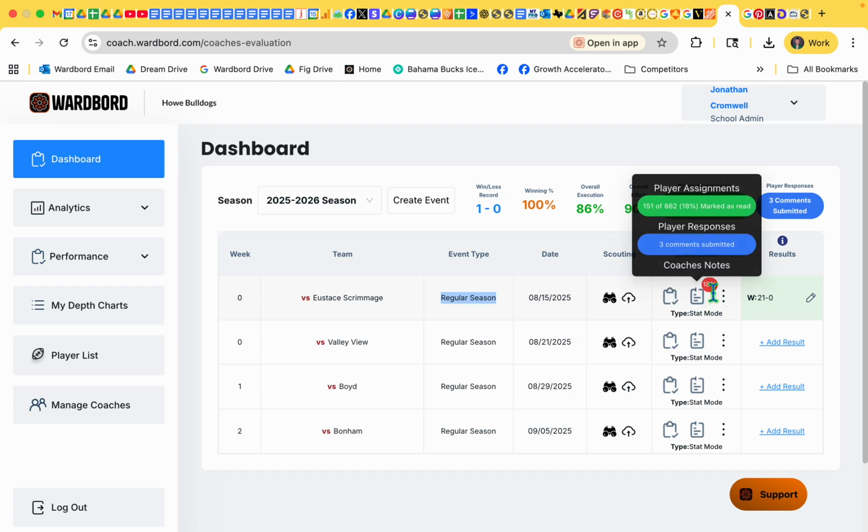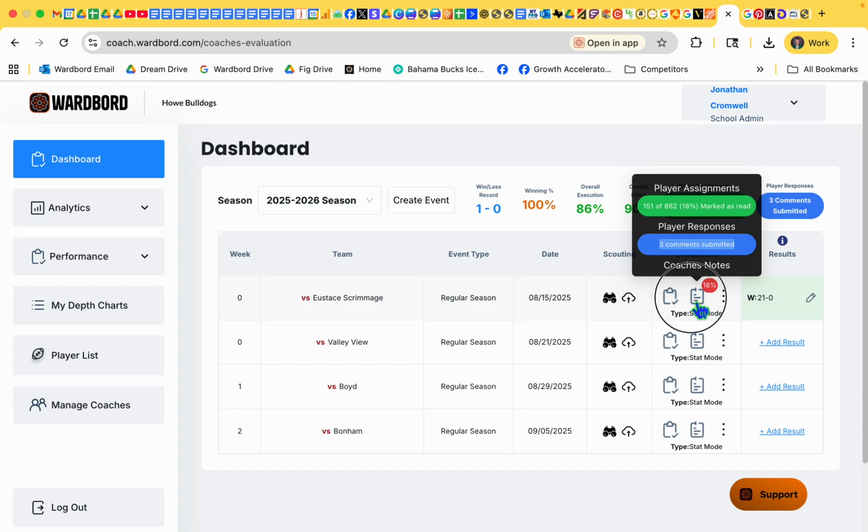That 18% right there means that from our team, only 18% of our kids, so 151 out of 862 assignments that were evaluated, have been marked as red. And we have 3 comments from players, so from their app back to us, where the player said something. So that's just an indicator for you to see.